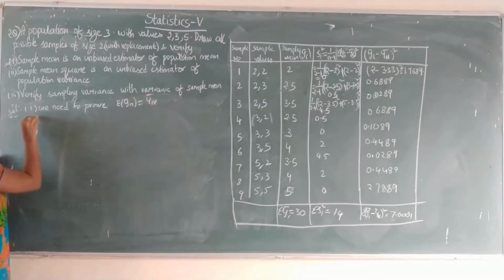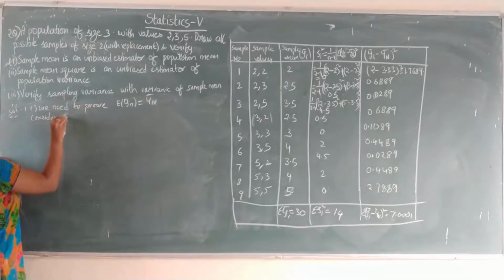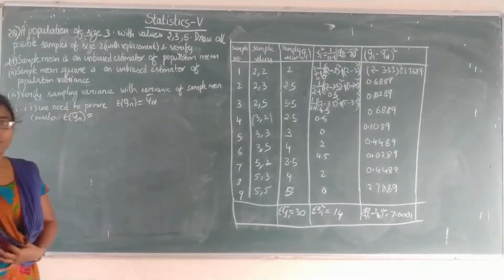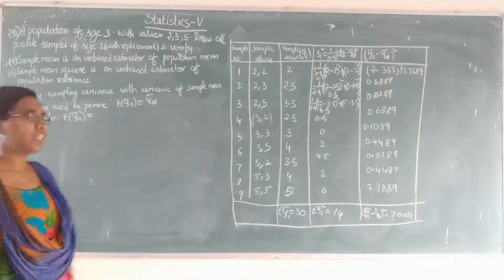So now consider the expectation of small yn bar. Expectation of any value is nothing but the mean of that value, or the average of that value.